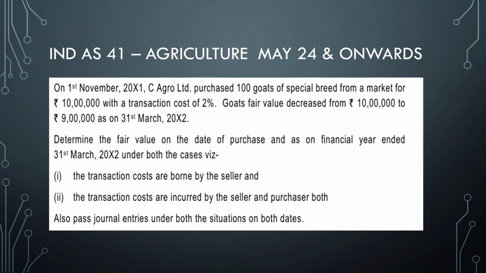So let's quickly check out what is the other question. On 1st November 2021, C Agro Limited purchased 100 goats of special breed from a market for rupees 10 lakhs, with a transaction cost of 2%. The goats' fair value decreased from 10 lakhs to 9 lakhs as on 31st March 2022. In the previous case, it was increased from 5 lakhs to 6 lakhs. Here it decreased from 10 lakhs to 9 lakhs. Determine the fair value of goats purchased as on financial year end under both the cases. What are the cases? The transaction cost is borne by the seller, and the transaction cost is incurred by seller and buyer both, and pass journal entries under both the circumstances.